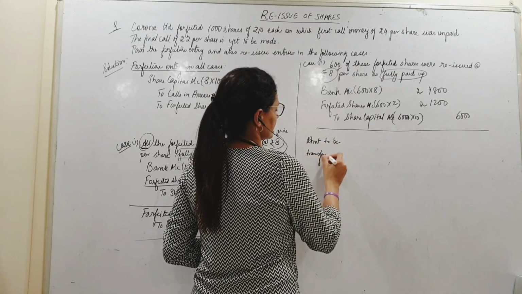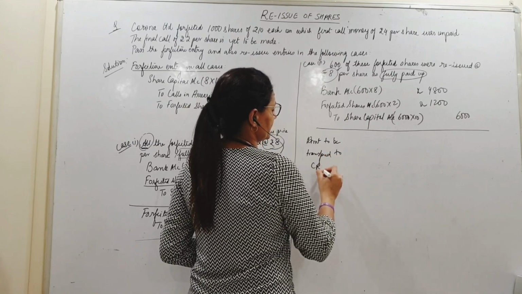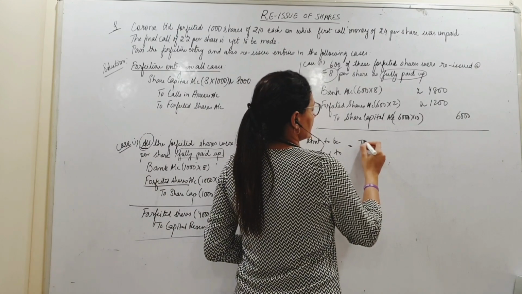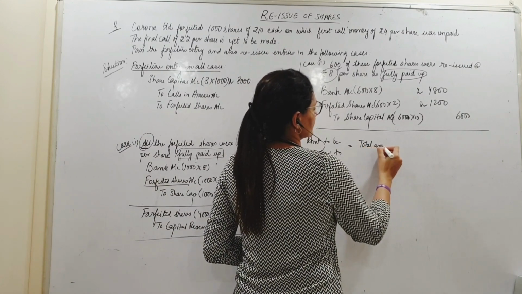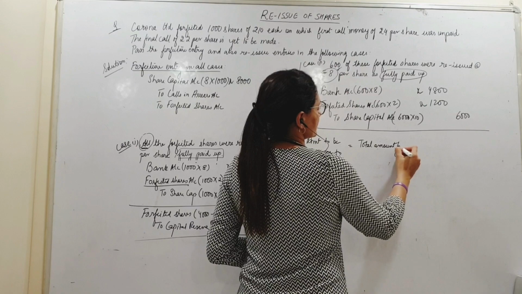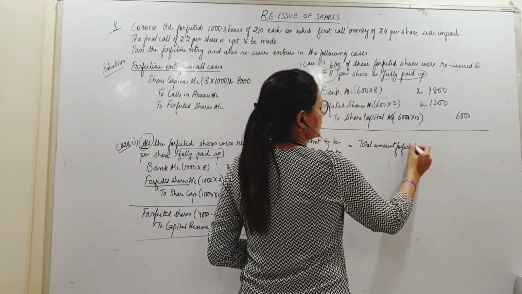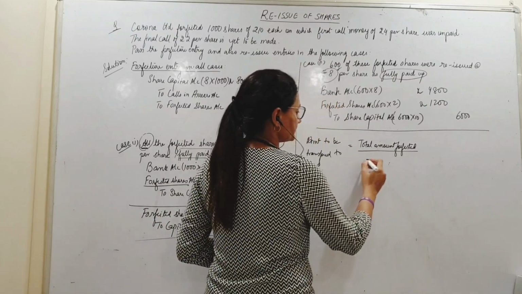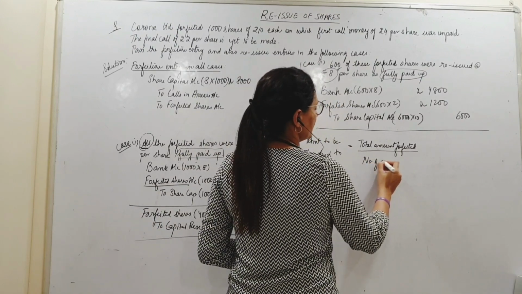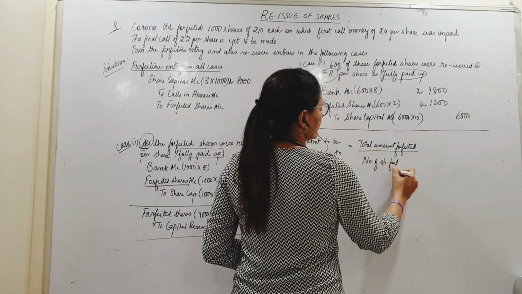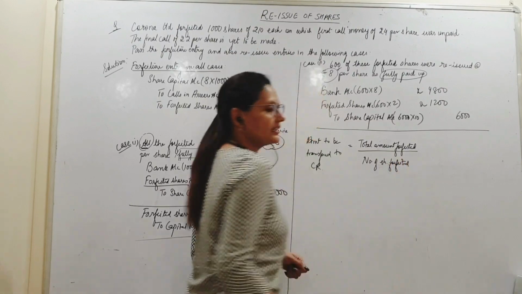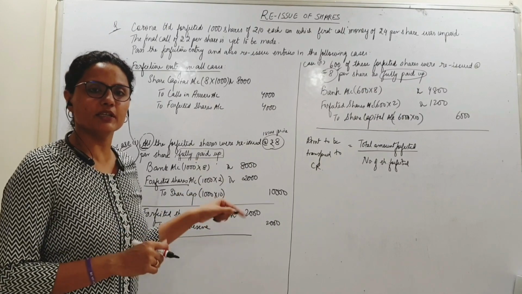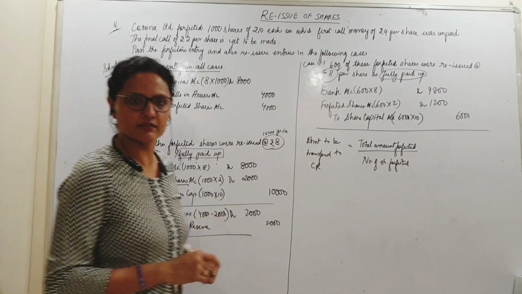The formula is to get the amount to be transferred to capital reserve. Okay. Total amount forfeited on all the shares forfeited, divide by number of shares forfeited. That means this will give me amount forfeited per share. कितना था per share? Forfeit कितना किया? 4 rupees.